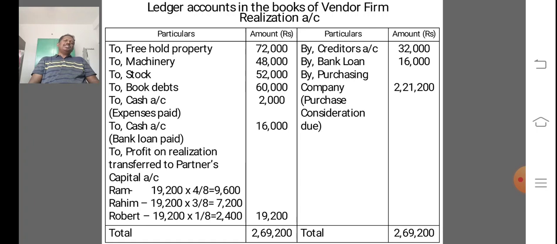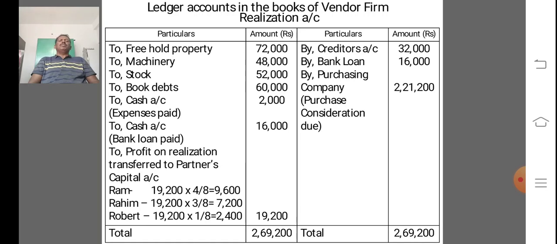The purchase consideration of 2,21,200 from the purchasing company is credited to realization account. And finally, some expenses incurred on sale of the firm to a limited company are debited, 2,000, and expenses are paid.